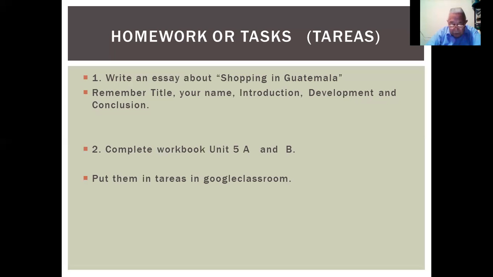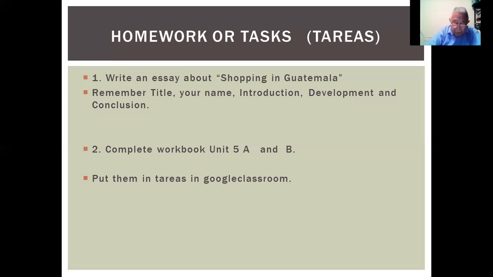Antes de un sustantivo también se ponen adjetivos. Por ejemplo, en la oración, for example, we wear a great uniform. We wear, nosotros usamos a great uniform. Okay, that's great before the noun uniform. But also, you see, we use adjectives after the verb to be.